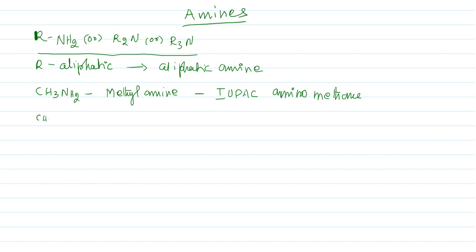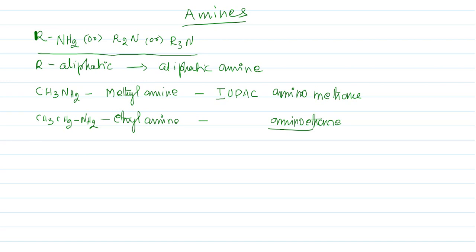Let us see further: CH3CH2NH2 is an amine with 2 carbon atoms, which we call ethylamine. In IUPAC, this name is aminoethane. Since it contains 2 carbons, it is called aminoethane.